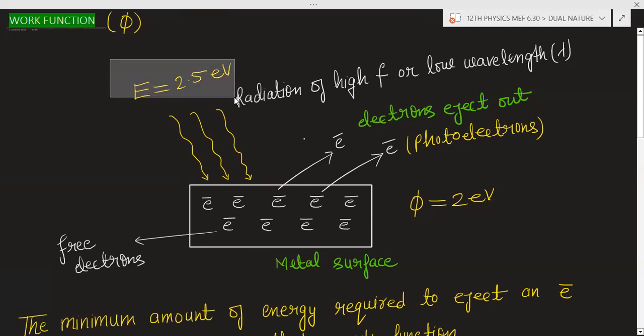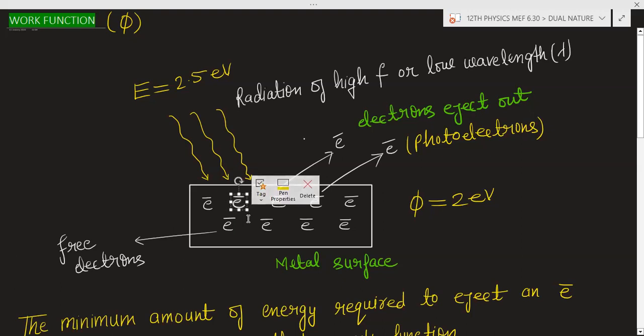You have given 2.5 electron volt to the electron, and for this electron, what is the energy required? 2 electron volt. So now you have given 2.5 electron volt, so 0.5 electron volt is the extra energy that the electron has.